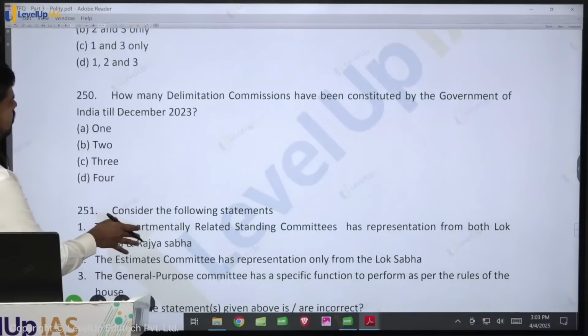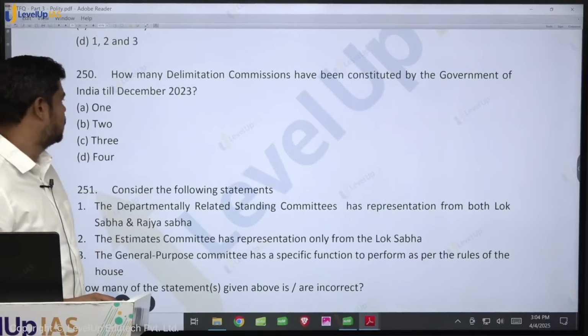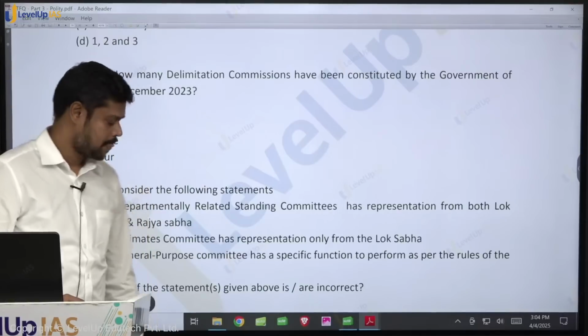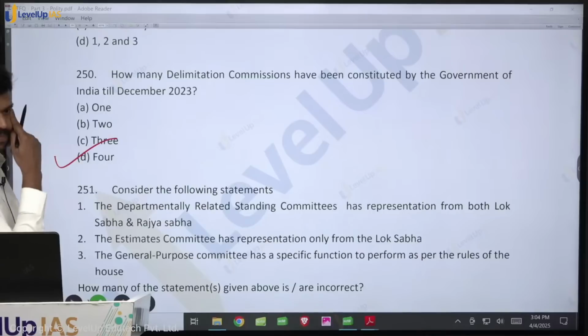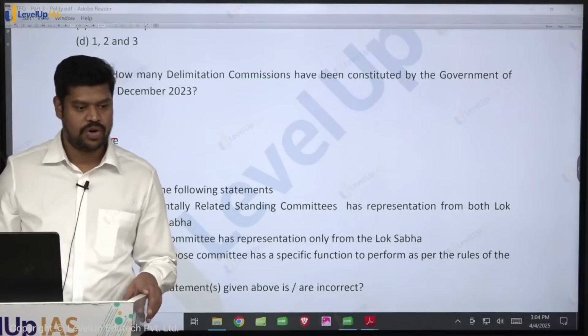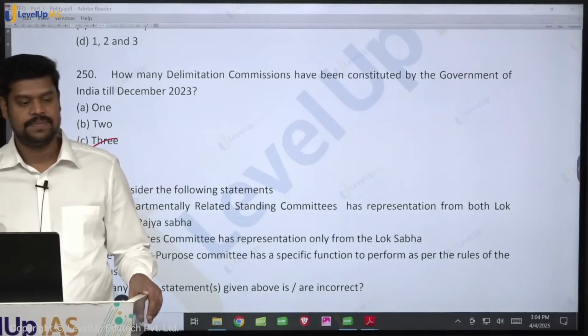Come to the next question. How many delimitation commissions have been constituted by the government? It is 4. Okay. What is the status of the delimitation commission? Statutory body. And what are the functions that are performed by the delimitation commission?